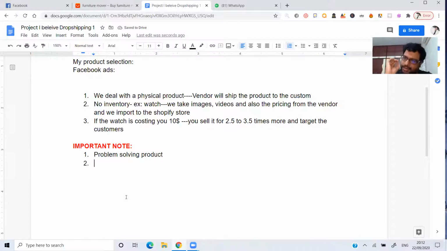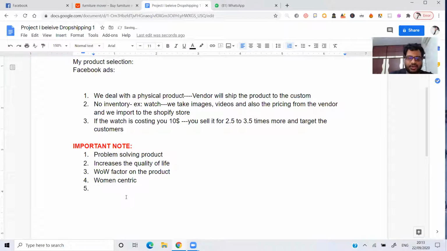It must be a problem-solving product which increases the quality of life, with a wow factor on the product. Basically, if you have something like a women-centric product, it's always better. We get a good number of sales for women-centric products.